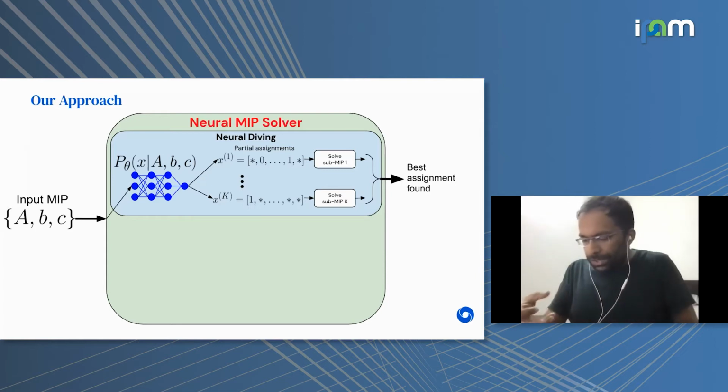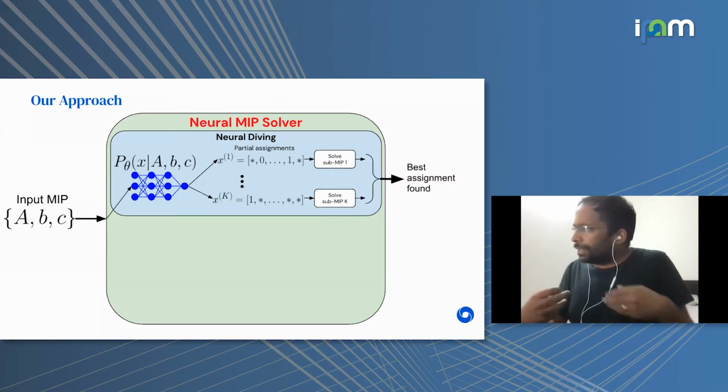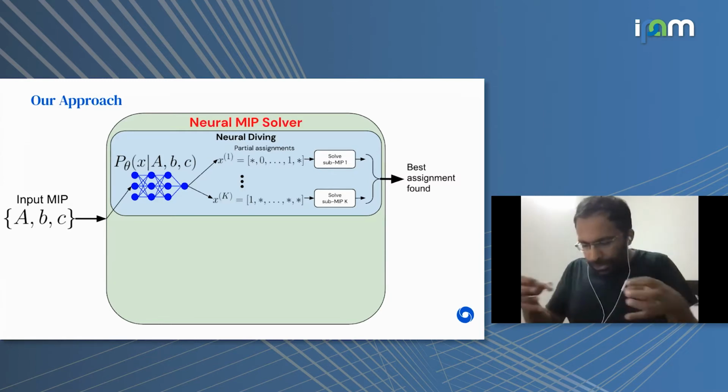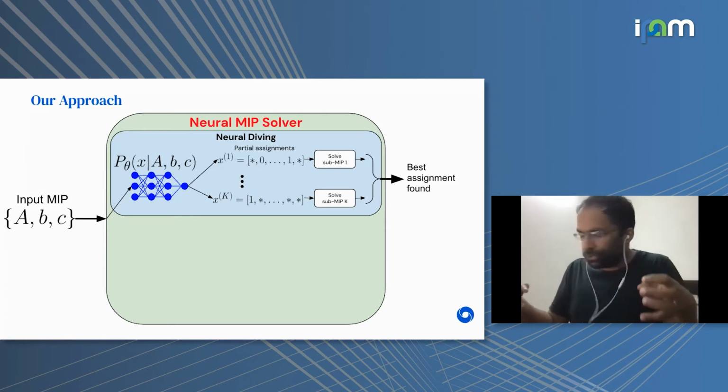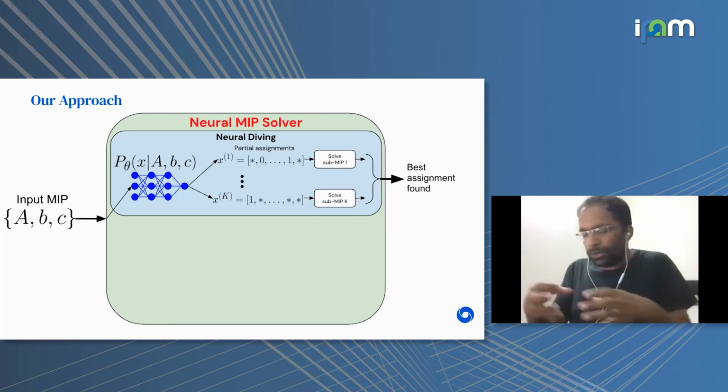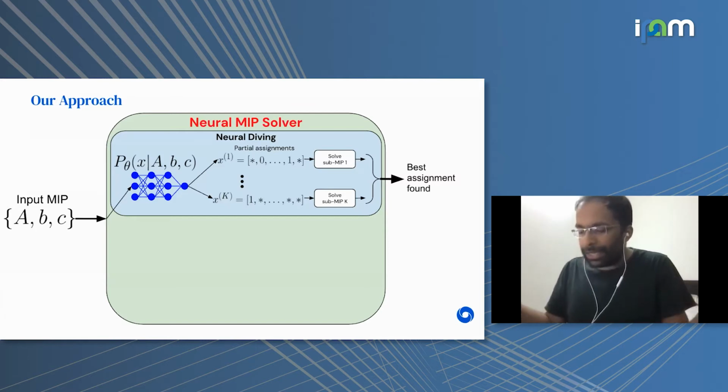Then we draw samples from that distribution represented by a neural network. And instead of drawing complete assignments, we define partial assignments. So we might only assign, let's say, 80% of the variables and leave the rest unassigned.